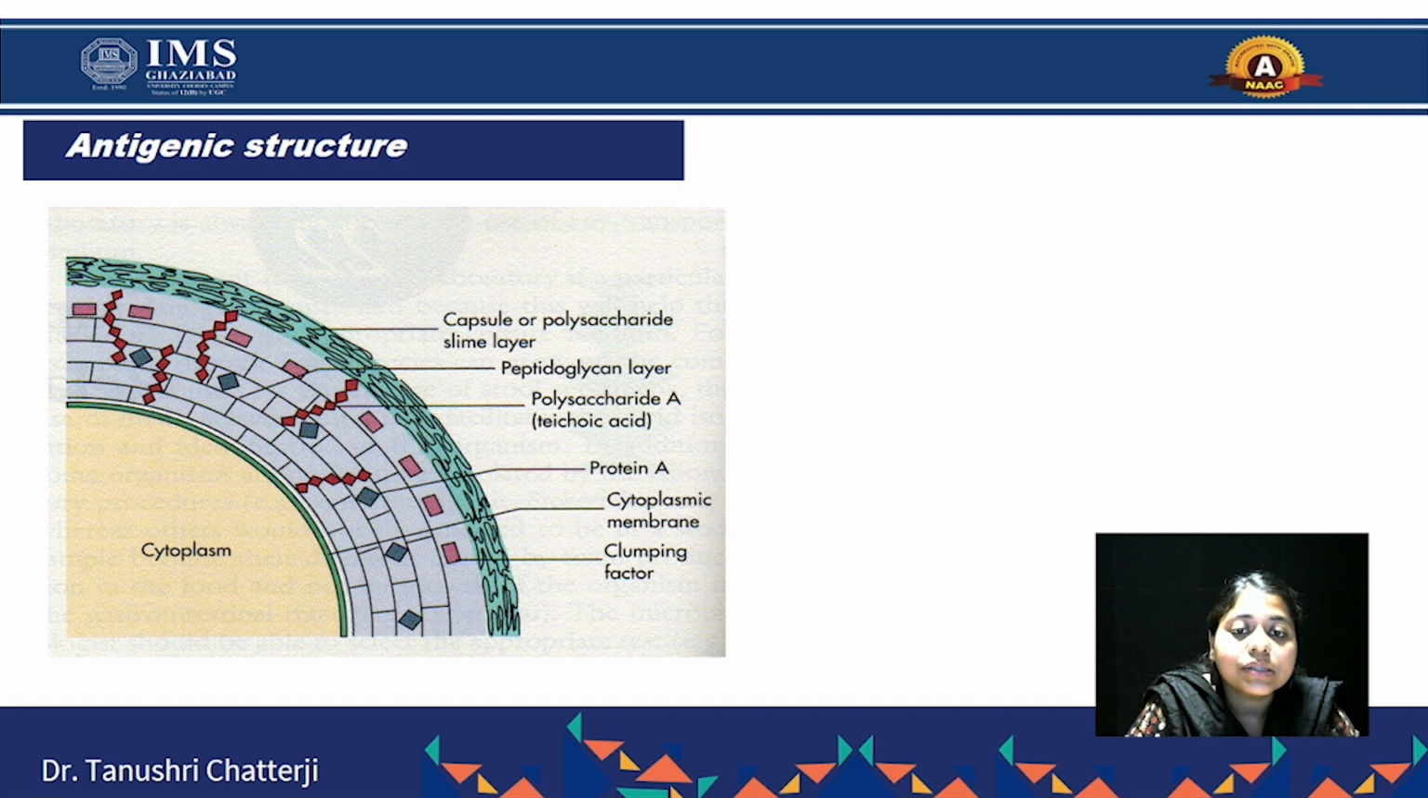So the capsule is composed of polysaccharide, then there is a slime layer, which is a thin layer, and then there is the cell wall. In gram-positive bacteria, the cell wall is mainly composed of a peptidoglycan layer. Then there is polysaccharide, teichoic acid, then protein A, then the cytoplasmic membrane, and clumping factors. So this is the structure of a Staphylococcus aureus species.